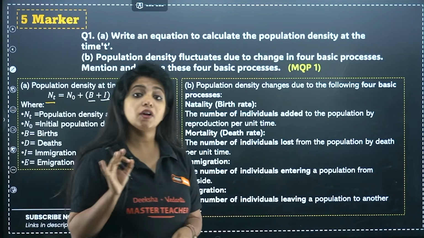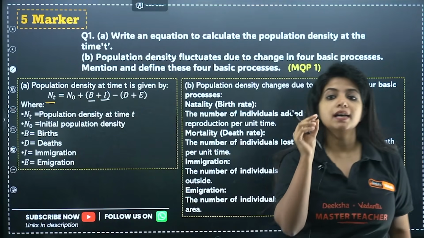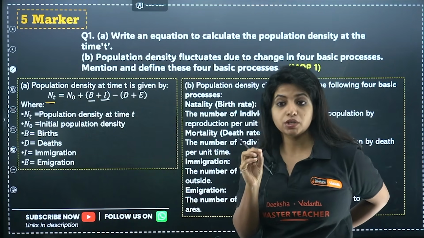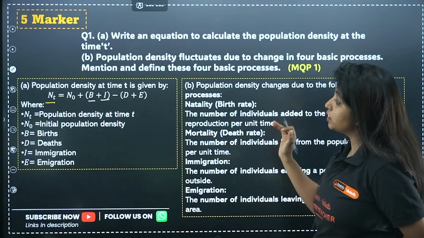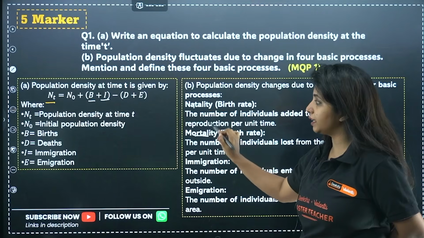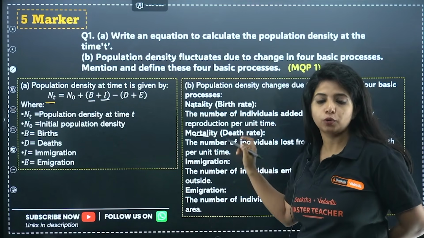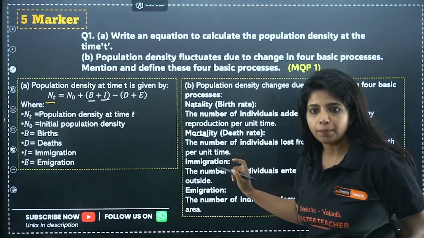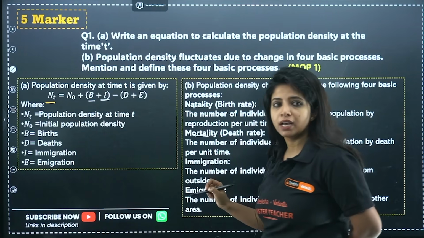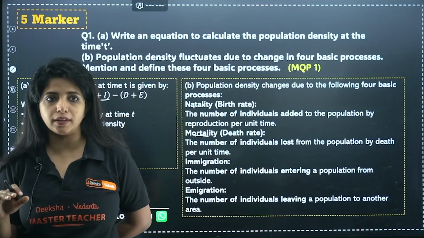Okay, now if you're asked, what are the two major factors which bring out a lot of changes in population density? The two major things are natality and mortality. Natality and mortality is going to be the one. Okay, what about immigration and emigration? That is going to have a different scenario altogether.